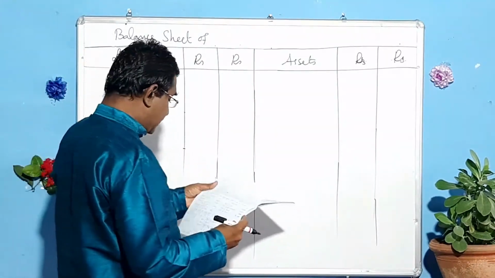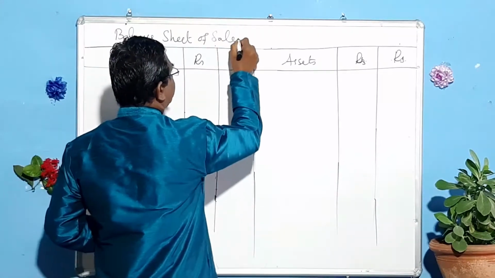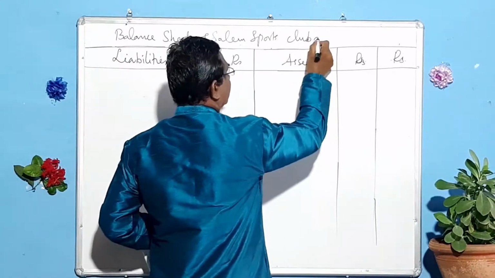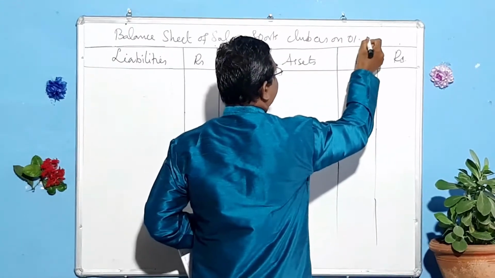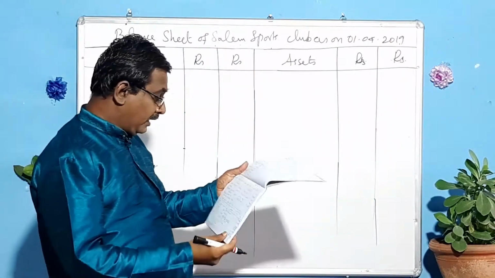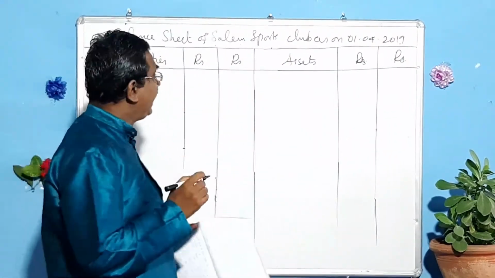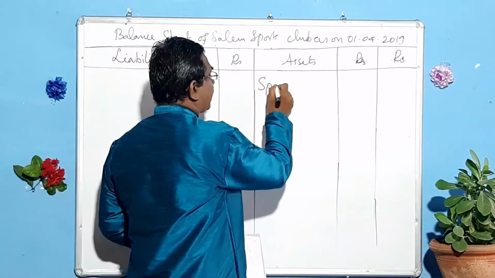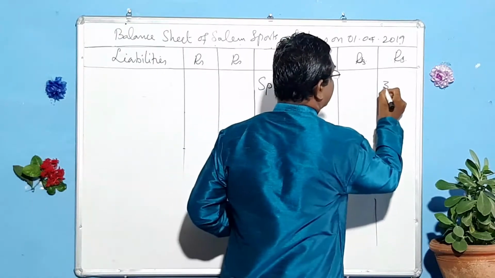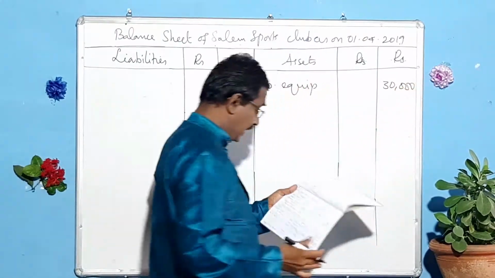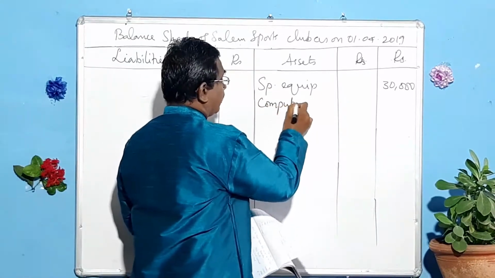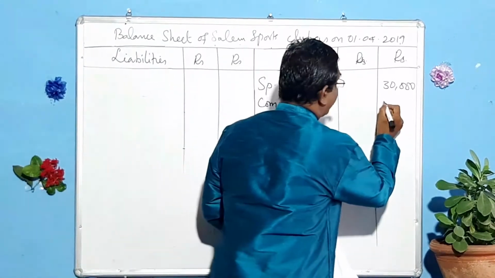Balance sheet of Salem Sports Club as on 1st April 2019. Now let us go. Sports equipment, 30,000. It is an asset. What is that amount? 30,000. Next one, computer, an asset. What is that amount? 25,000.